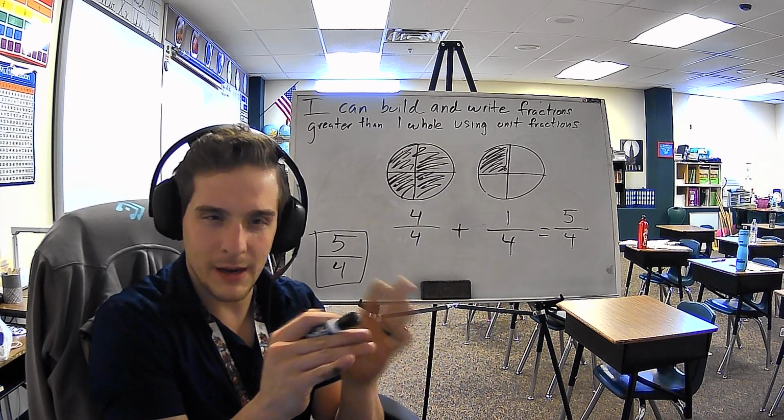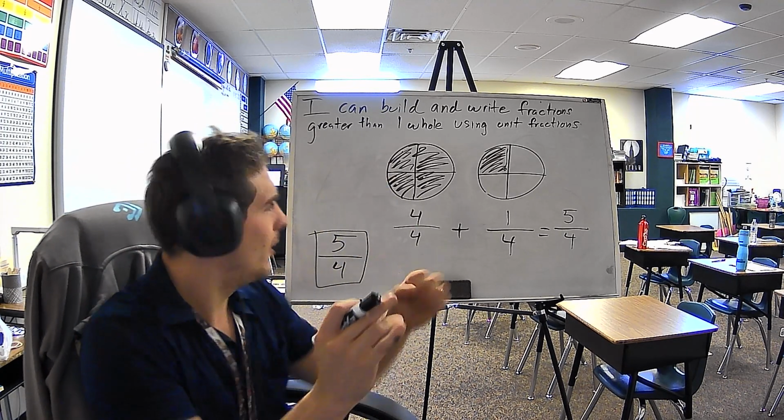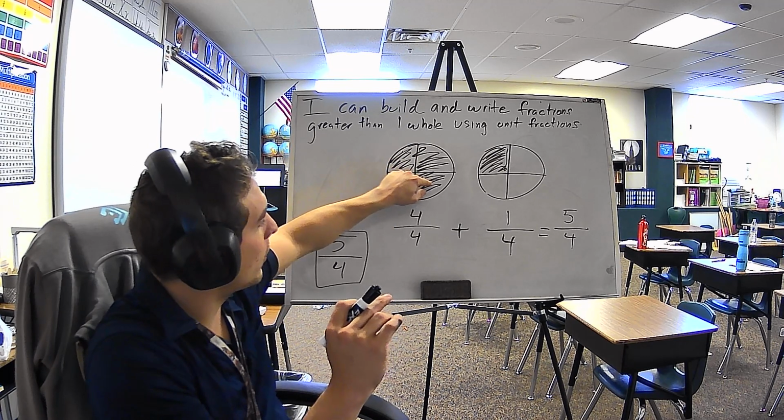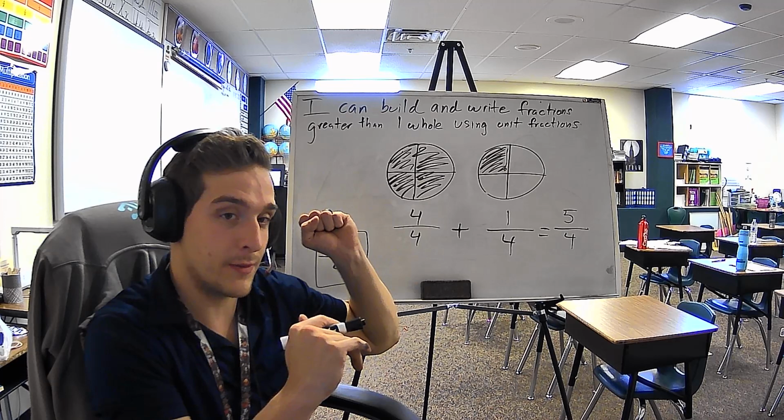Once again, that's not meaning you're doing something weird with 1 whole. That means you have another whole that you took from. You took 4, 1, 2, 3, 4. Oh, I need another one. Make another pizza. Then take 1 more piece from that one.